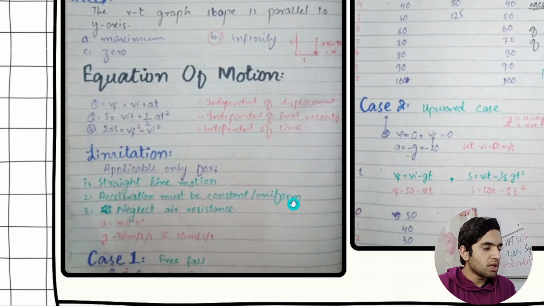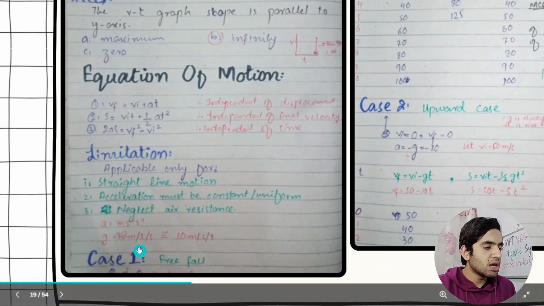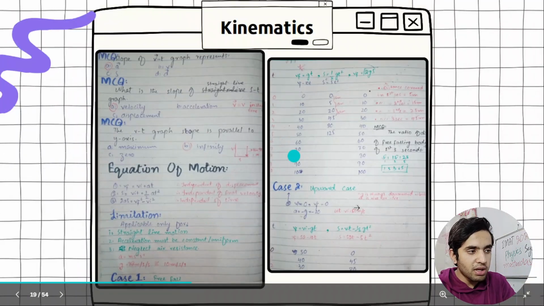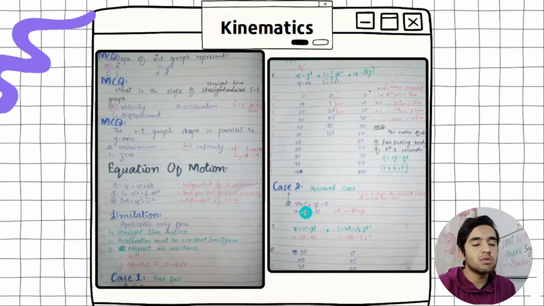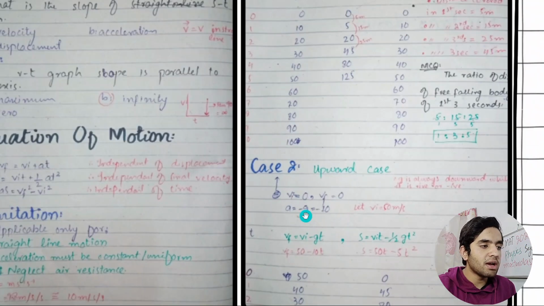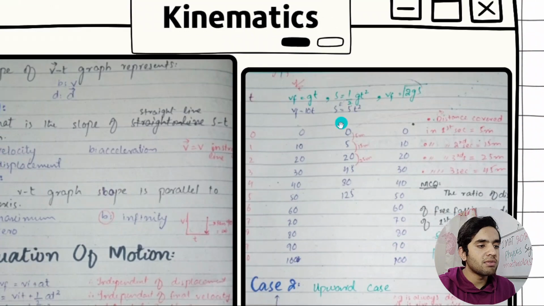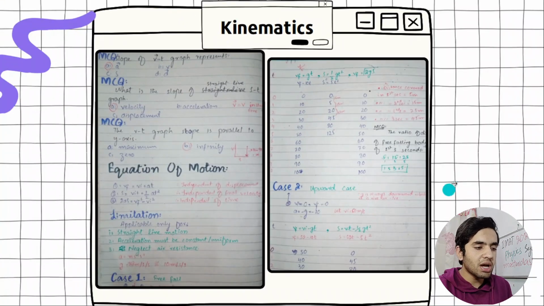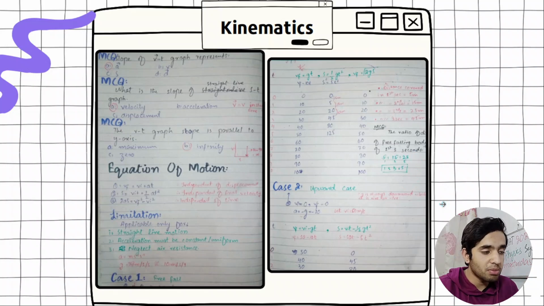So these are some examples. I have written two cases. In one case the body is free falling, and in the second case the body is moving upward. In the upward case we take gravity negative, and in the downward case we take gravity positive, and it is adding. So this is a calculation. This will take 30 or 40 minutes to explain each one, so I'm not going to stress. Let's move on to the next slide.